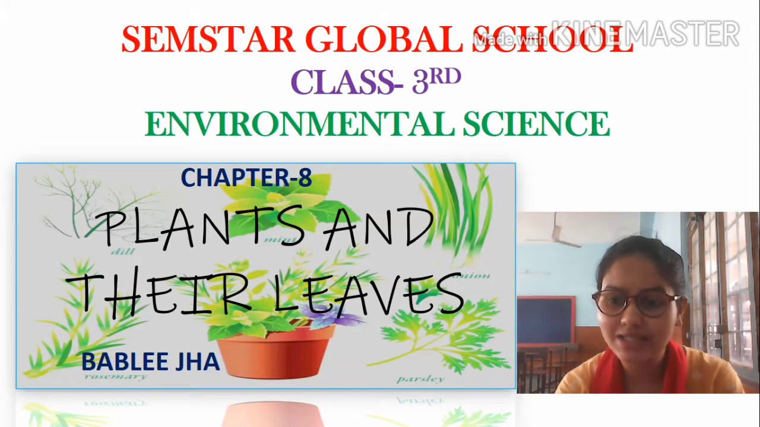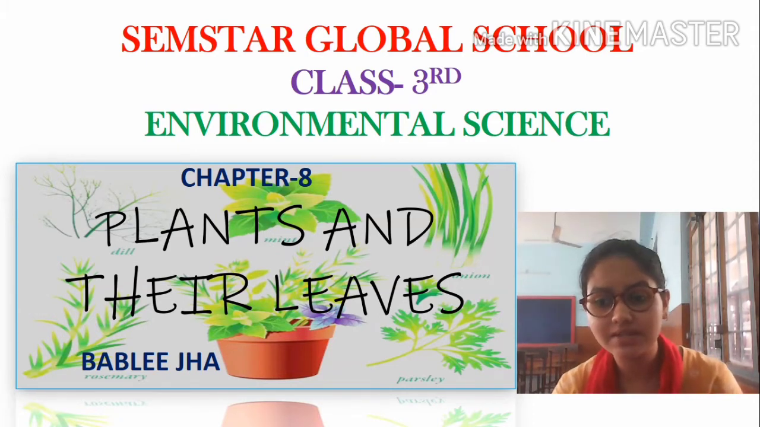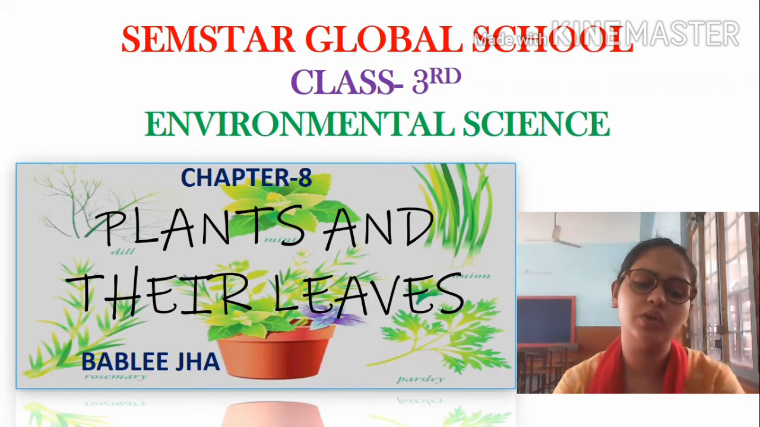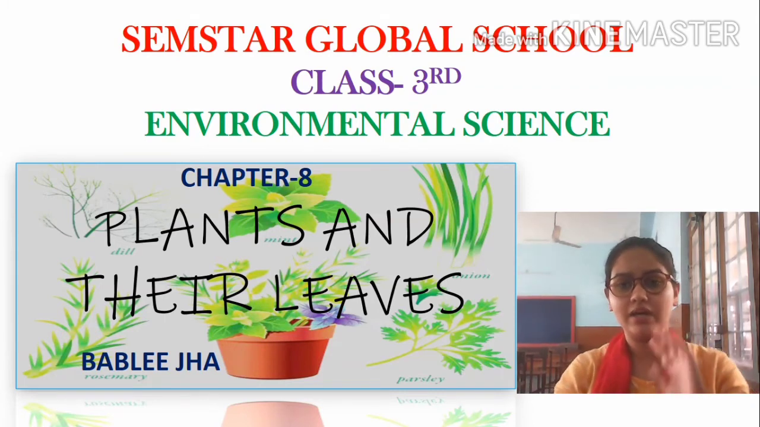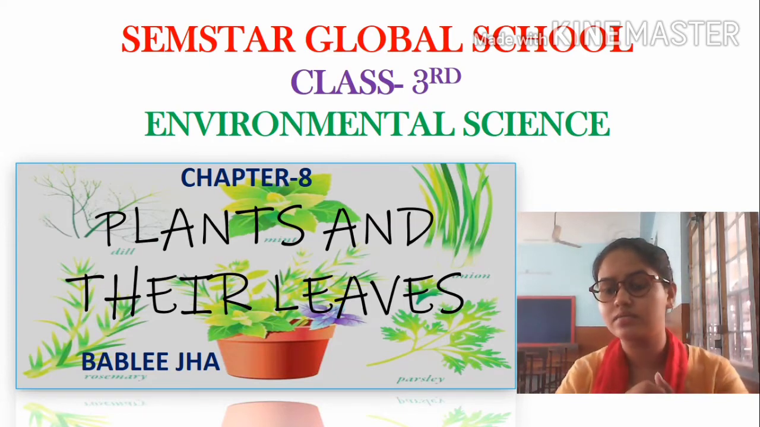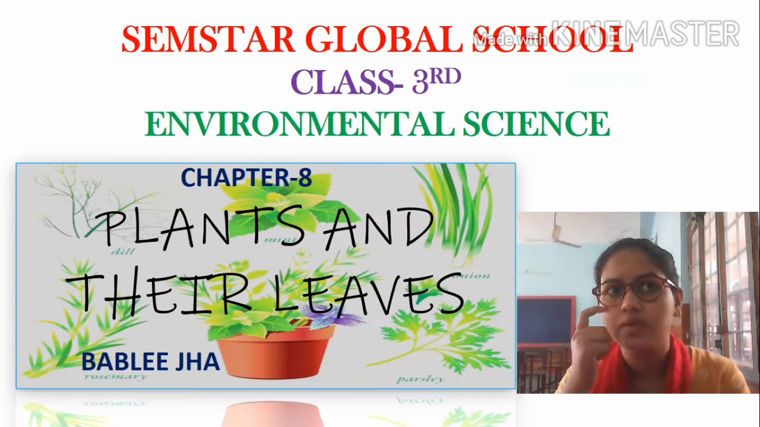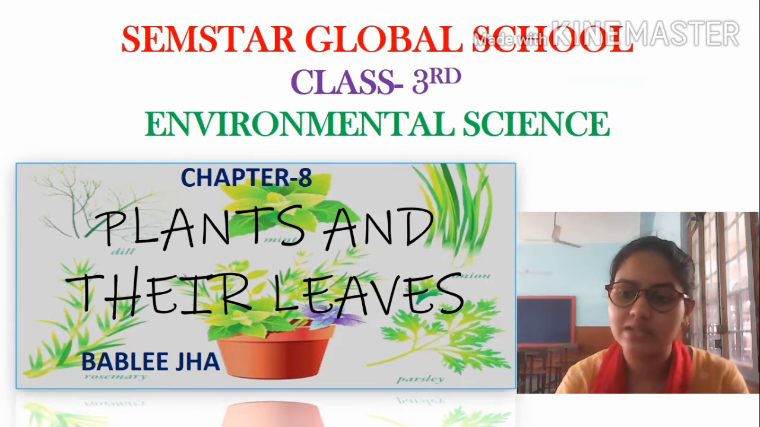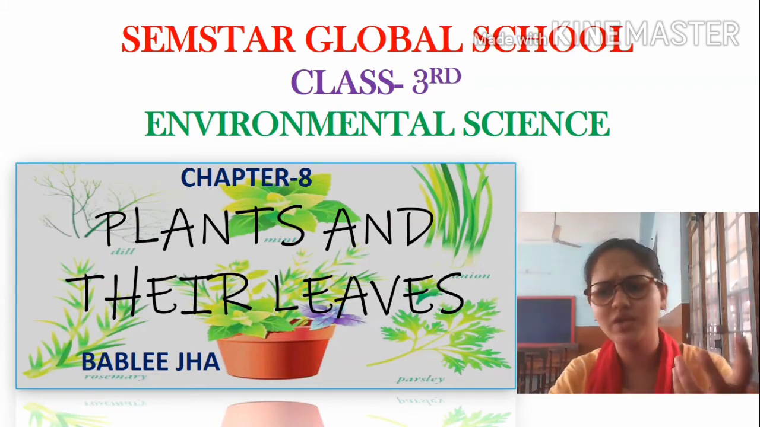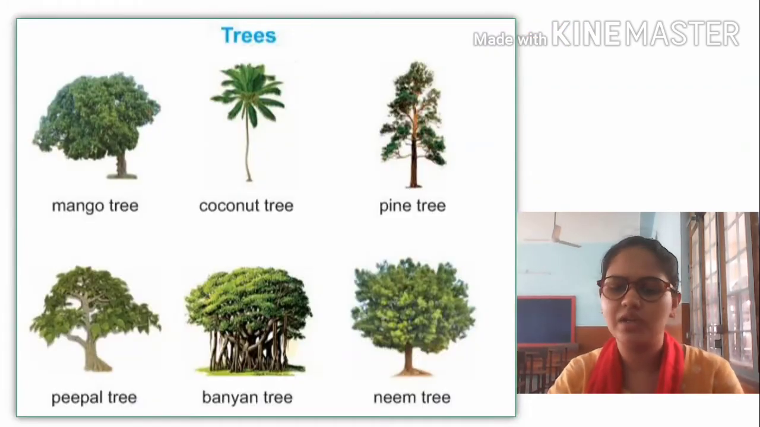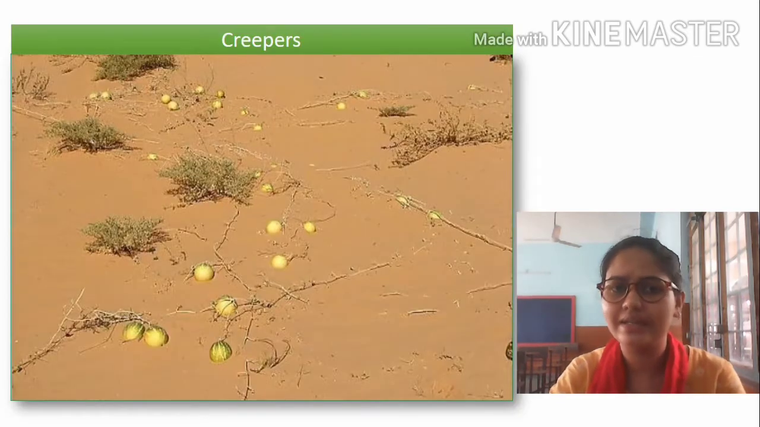So today in our class, as we are doing our revision of chapters, we are now doing chapter 8, plants and their leaves. As we learn, that particular chapter is about plants and their trees. We learn about the types of trees and types of plants. So let's revise: trees, shrubs, herbs, clambers, creepers.